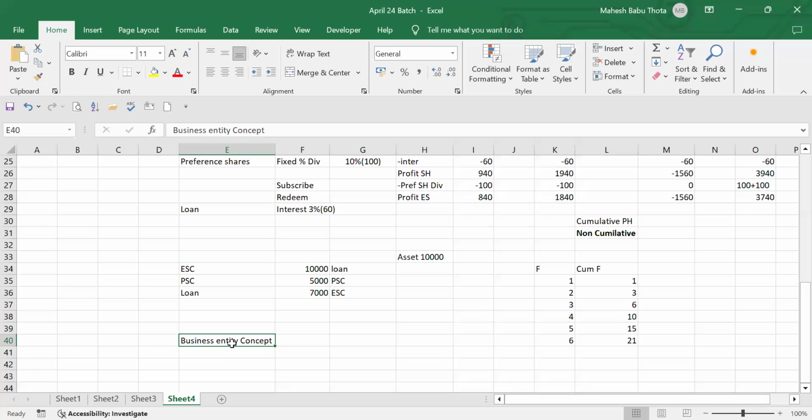Though we are owners, if we are doing any transaction in the business, that transaction also needs to be considered as a business transaction only. Though it's a bonus, it may be a purchasing of goods, it may be withdrawal of cash, it may be acquiring of services from the same company, whatever it is, that needs to be considered as a business transaction. That is called business entity concept. Now you understood why we have to repay this capital to the owners and partners.